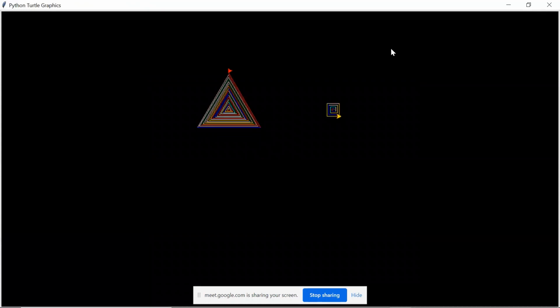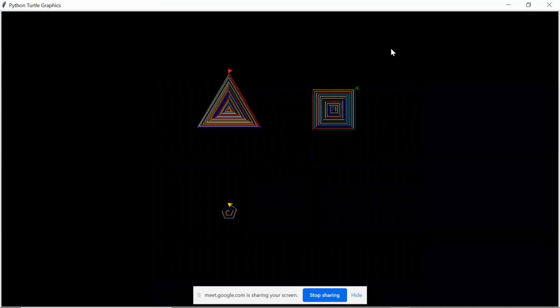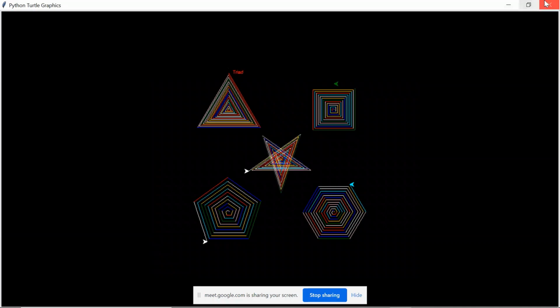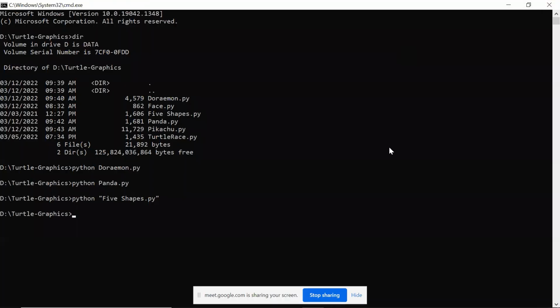By using the turtle library, you can draw these kinds of animations. It is not only simple like it looks, by using this library you can create complex animation. For example, I will draw one more complicated cartoon character here, Pikachu. Python.